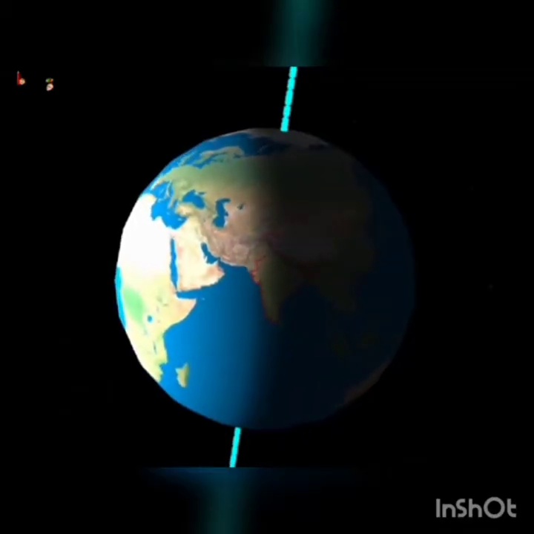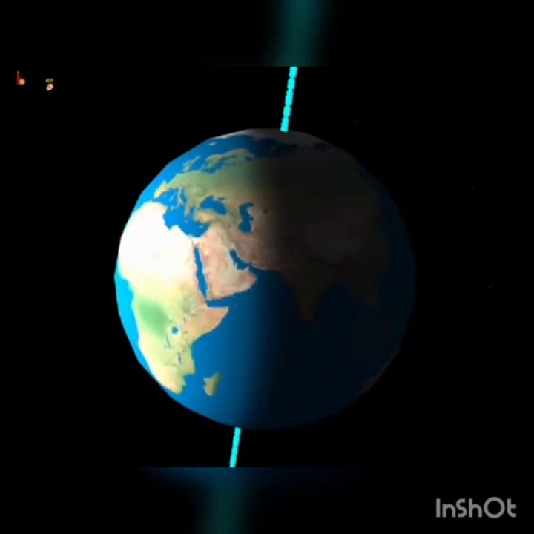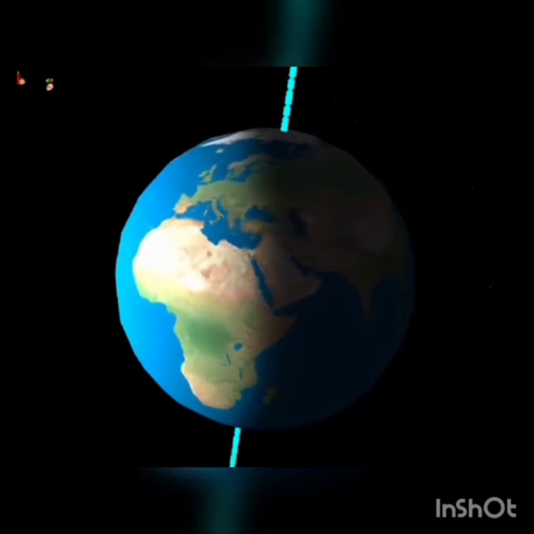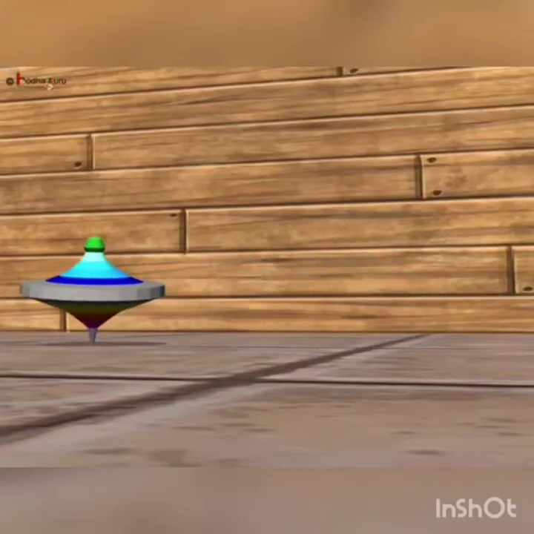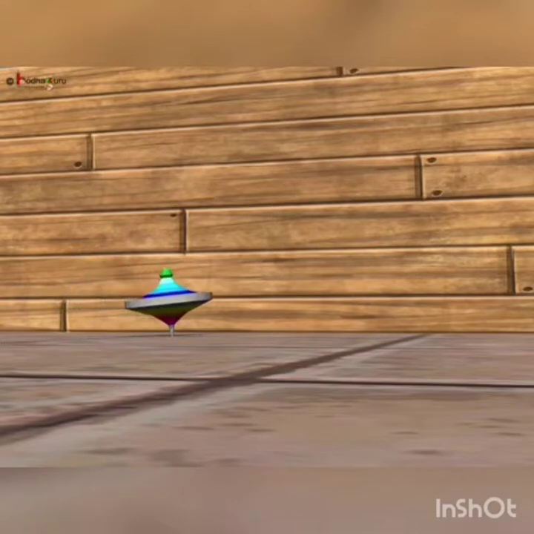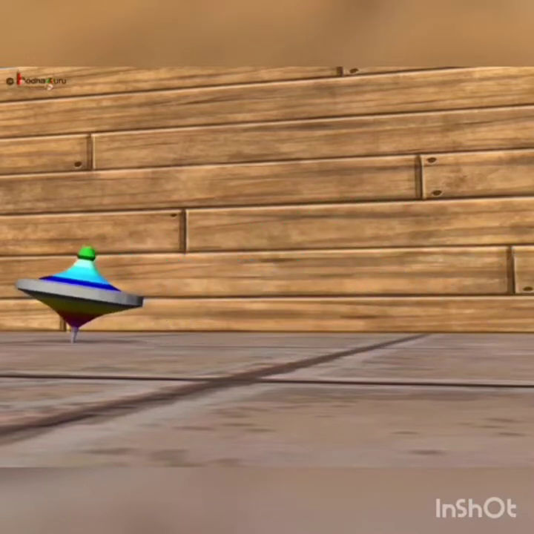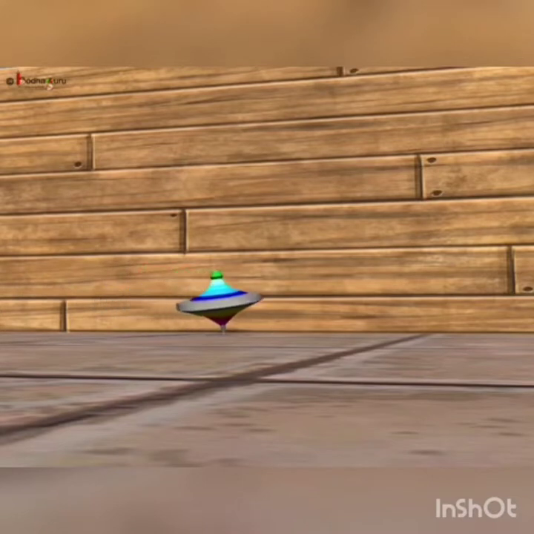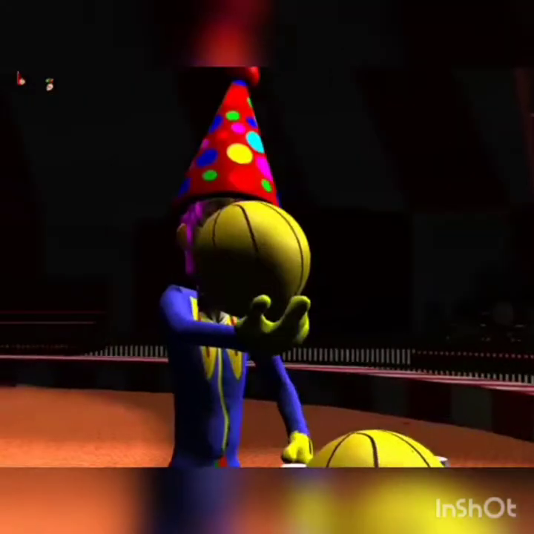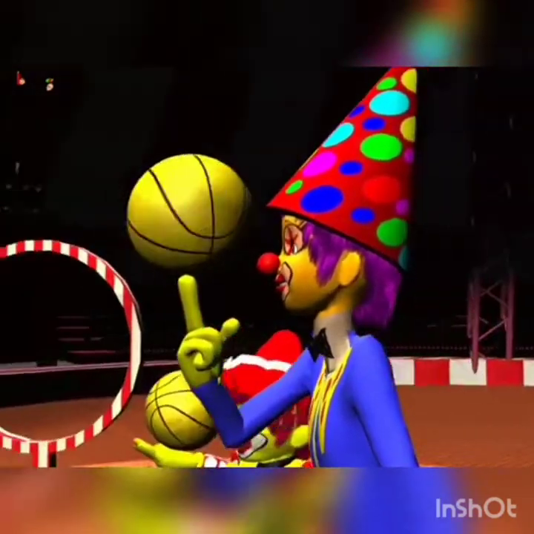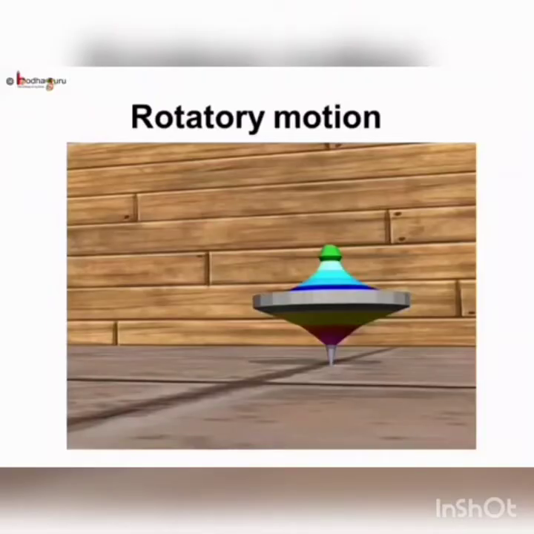The earth spinning around its imaginary axis is also an example of rotatory motion. Let us see a spinning top. If we observe closely, not all the parts of the top move the same distance in a given interval of time. The topmost part moves a smaller distance, while the extended part moves a greater distance in a given time. Like we saw in the circus, the joker was spinning a ball on his finger. This was an example of rotatory motion.